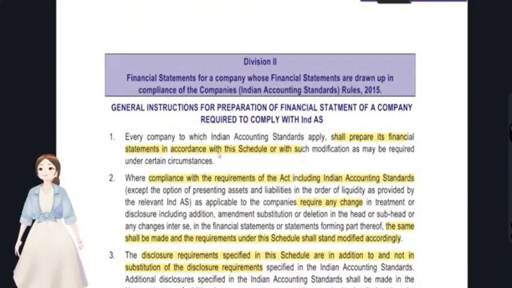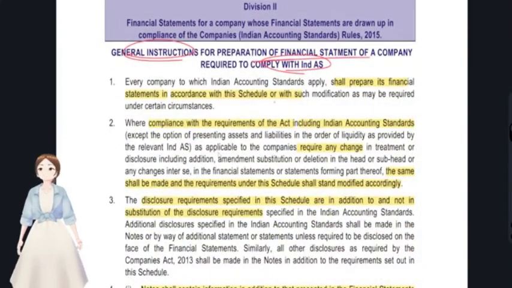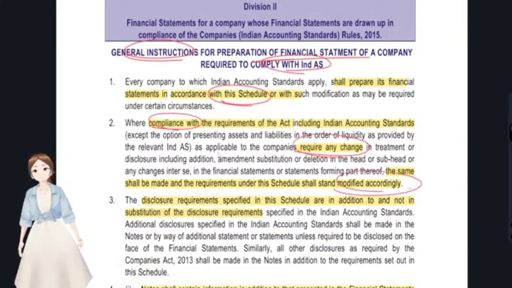These were the general instructions for preparation of financial statements for which Ind AS is applicable. First thing, they shall be prepared in accordance with this schedule, that is Schedule 3, and if compliance with this Act requires any kind of change, then this schedule should be modified accordingly.